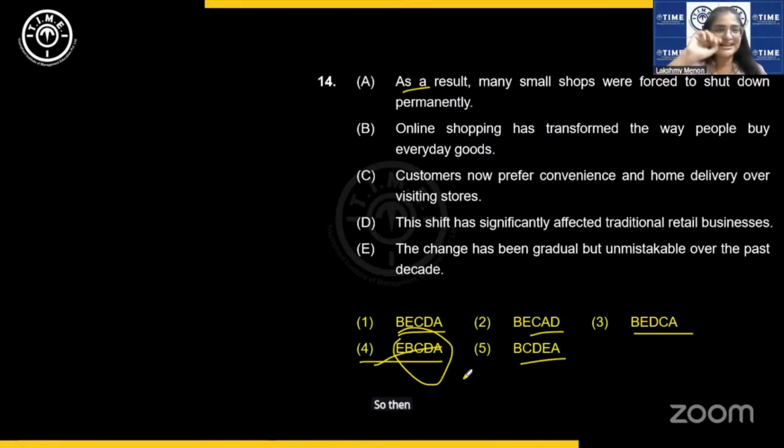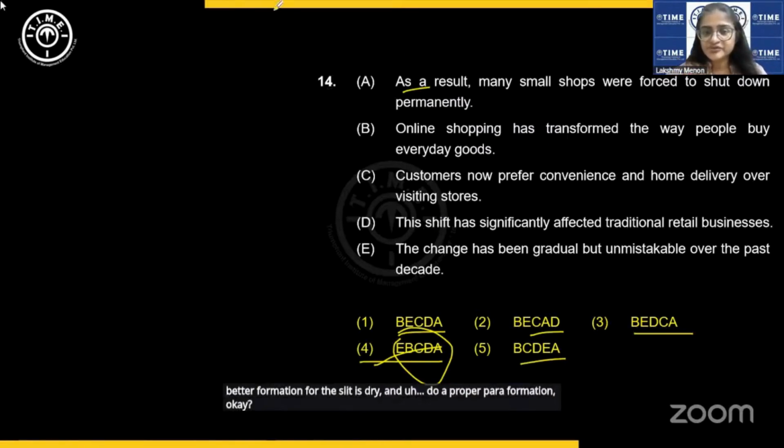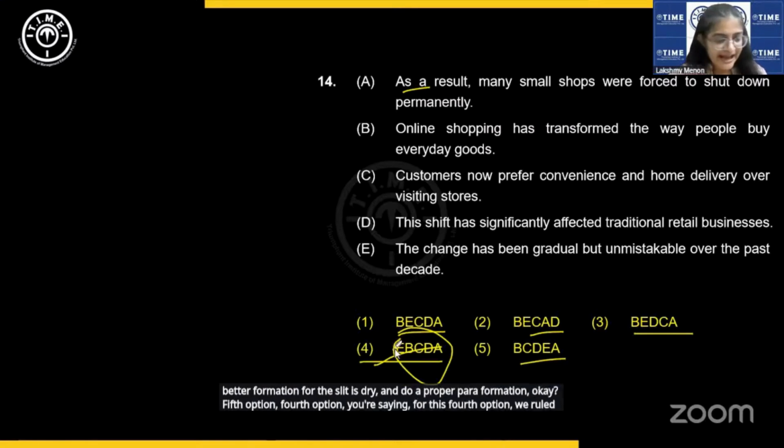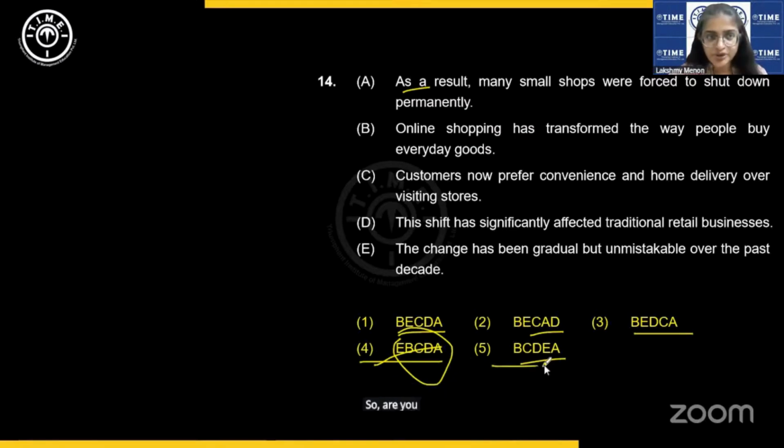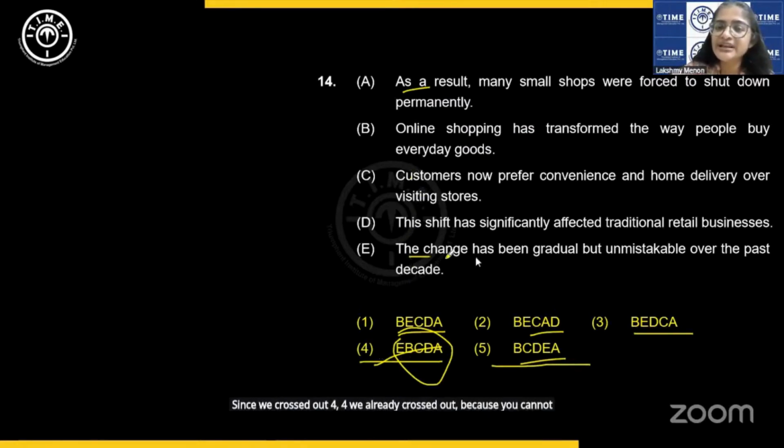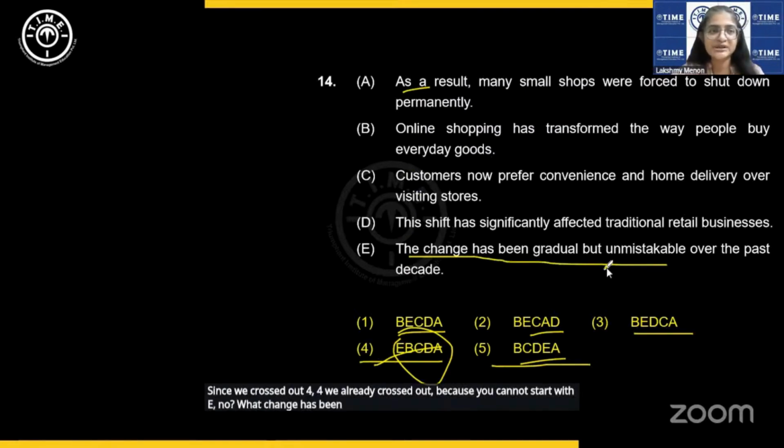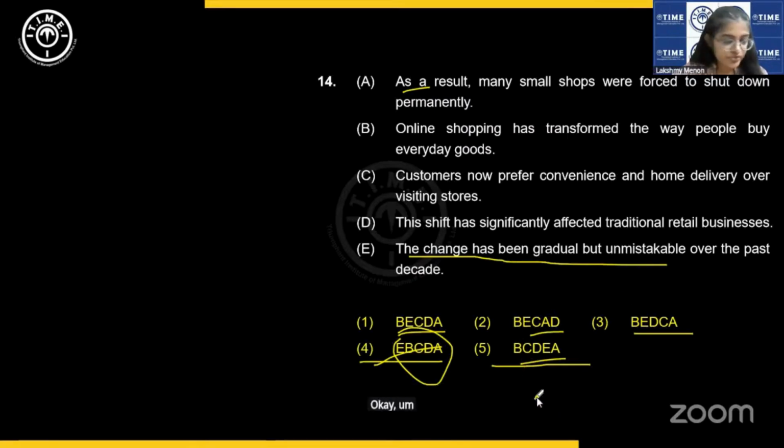So then let us do one thing. Let us do a proper para formation for this. Okay. Fifth option, fourth option, you're saying for this fourth option we ruled out, Anjali. So are you fourth option as in do you mean this? Since we already crossed out four because you cannot start with E, no? What change has been gradual? You need to talk about the change first. Okay. Gunjan, you are saying B, C, D, E, A.